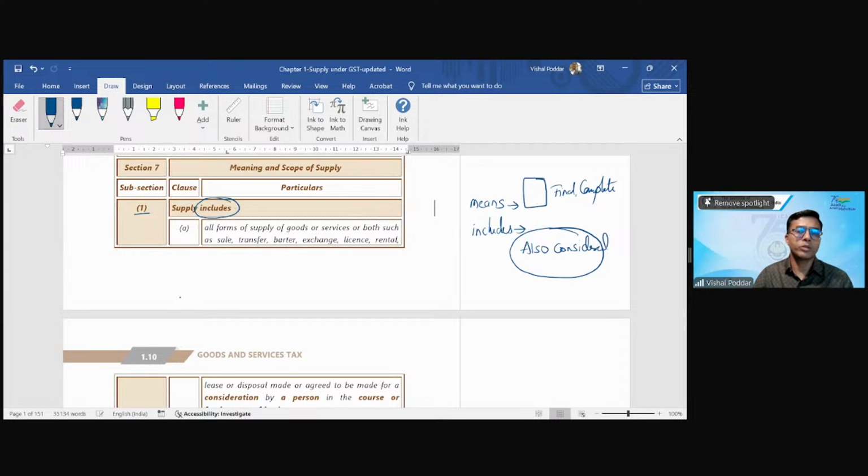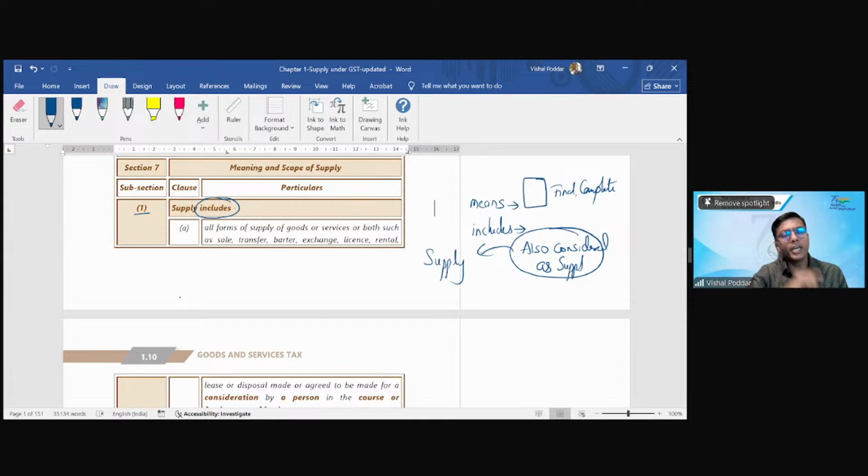Like here we are talking about supply. So this list should also be considered as supply. It means outside this list also, there can be something which will be supply. And that is where all confusion is. That is where all litigation is.